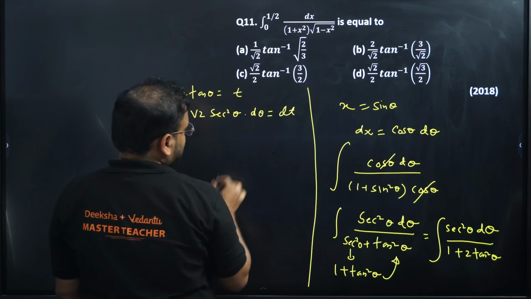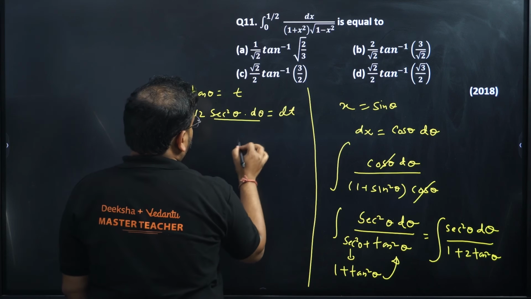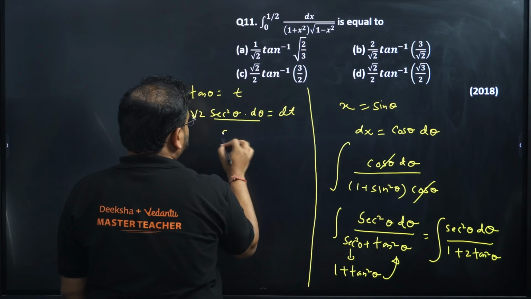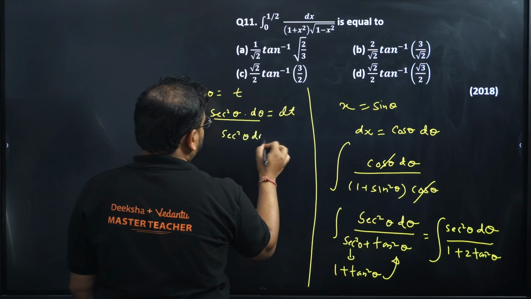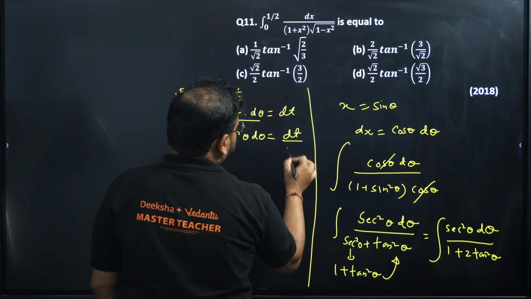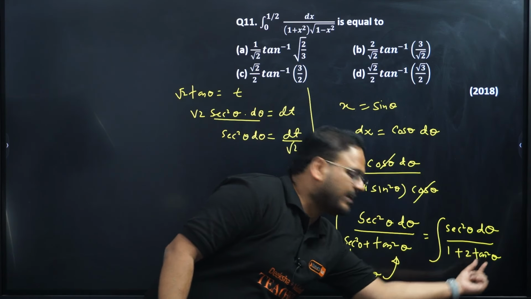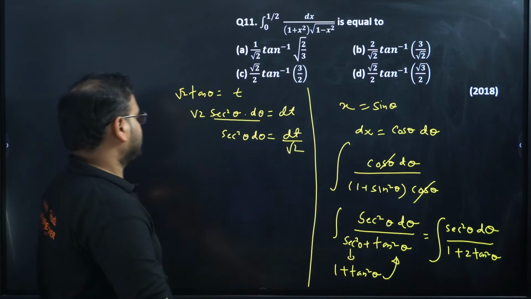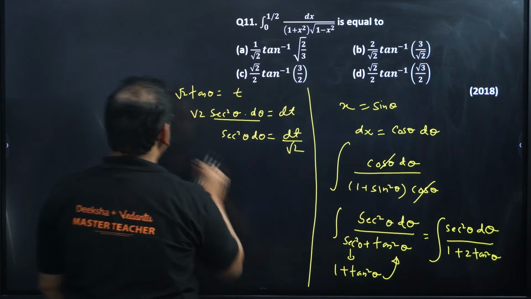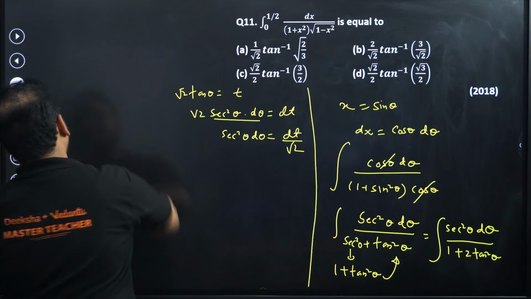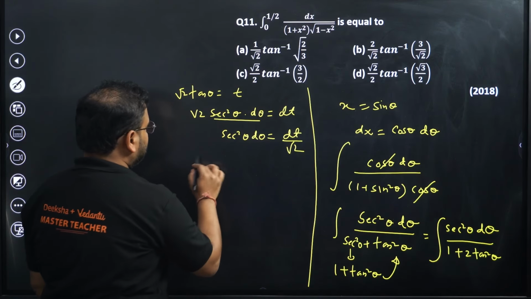So sec square theta d theta will be equal to dt by root 2. What I've done over here is take this whole thing, root 2 tan theta, as my substitution. Okay, something is making sense now. Please check. I can transform it again.